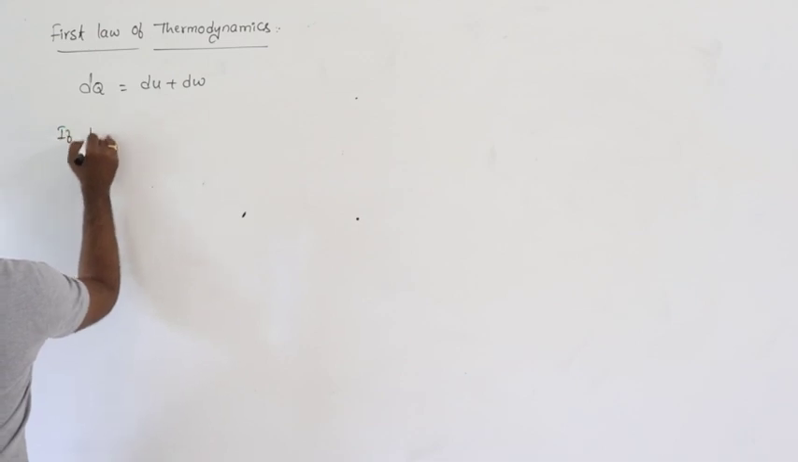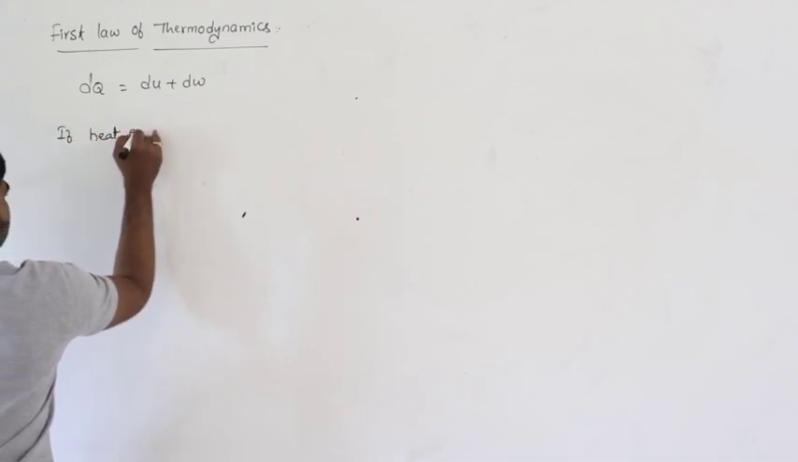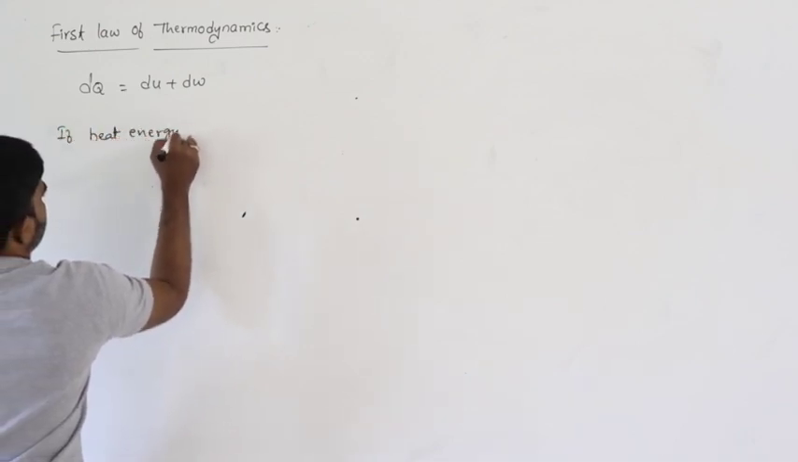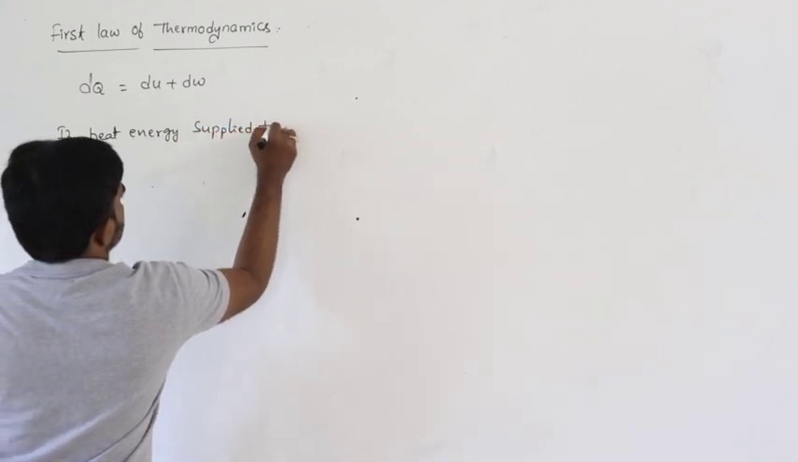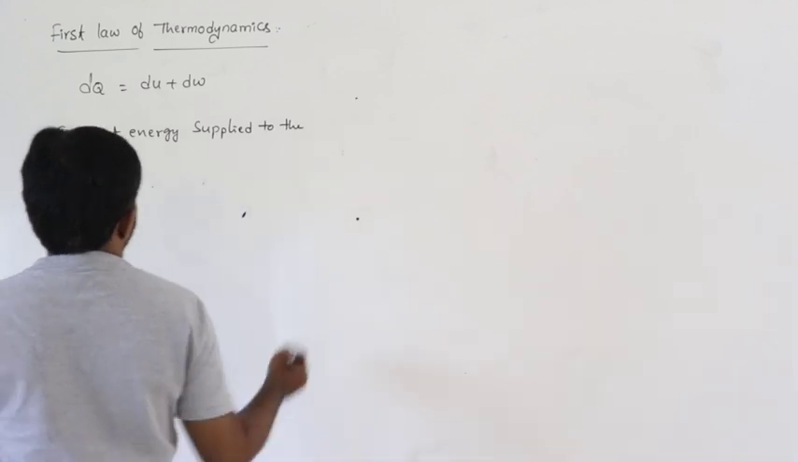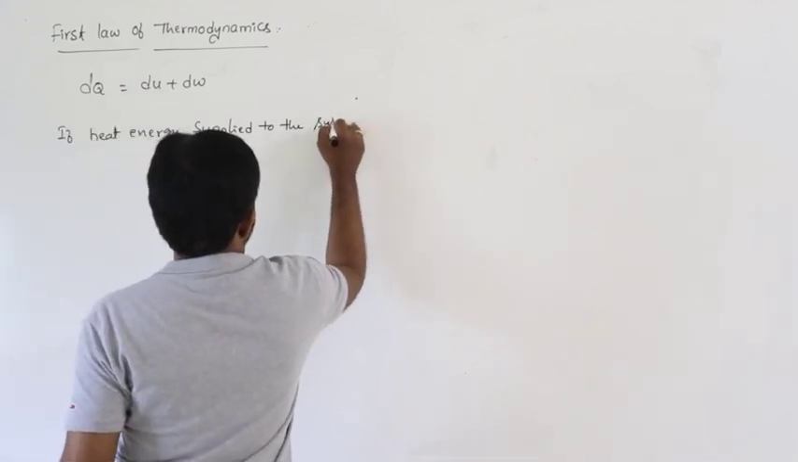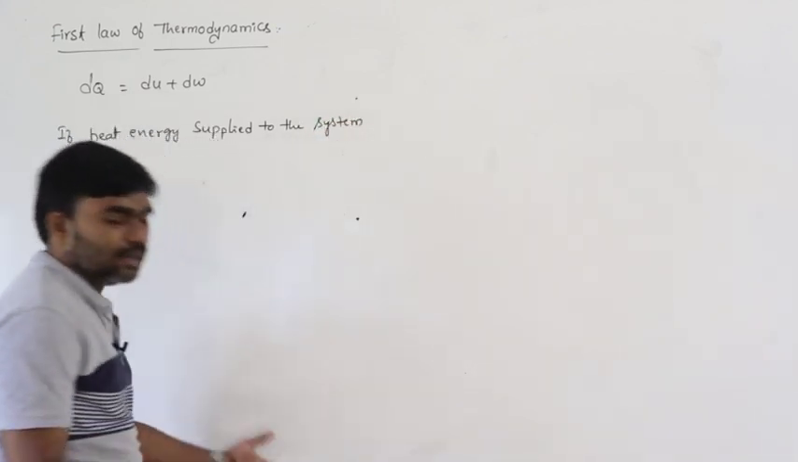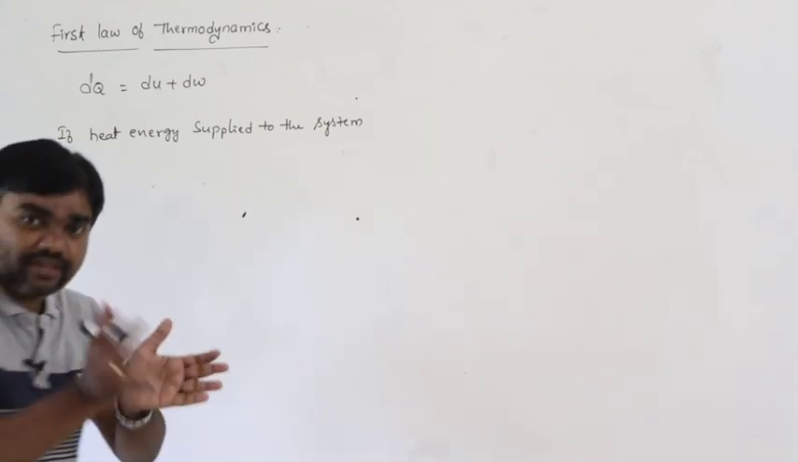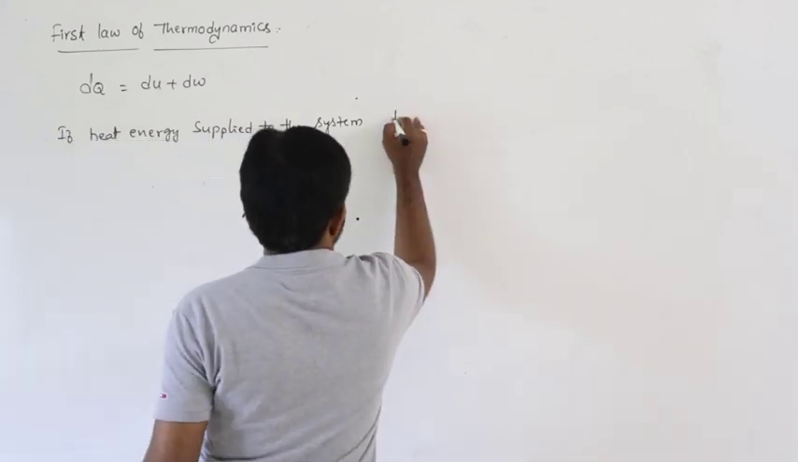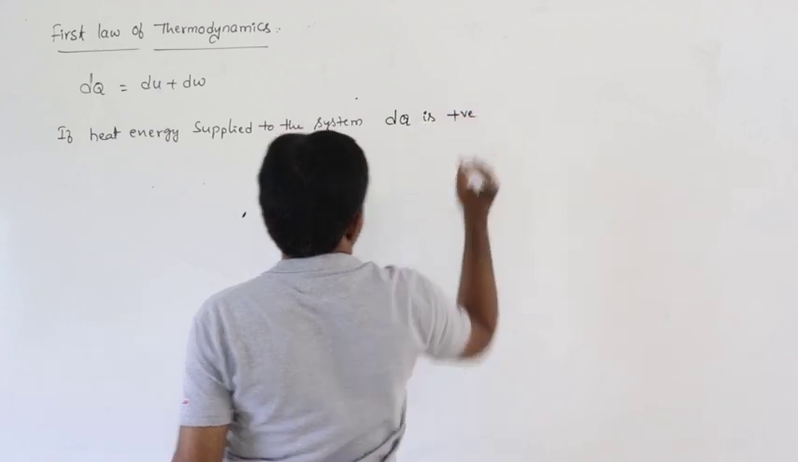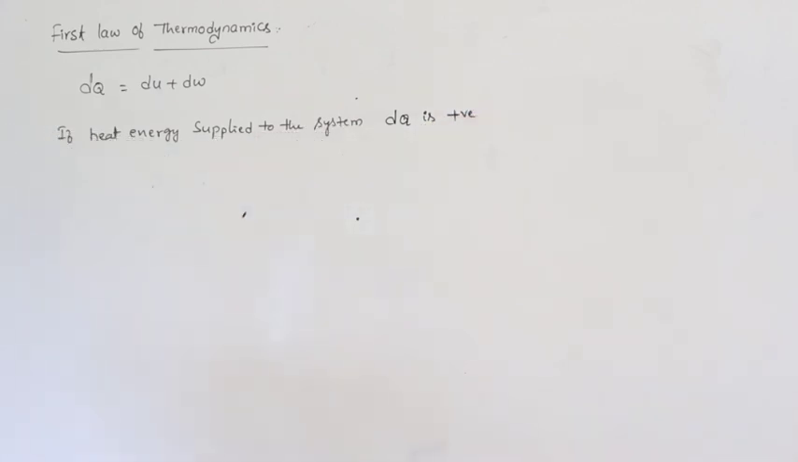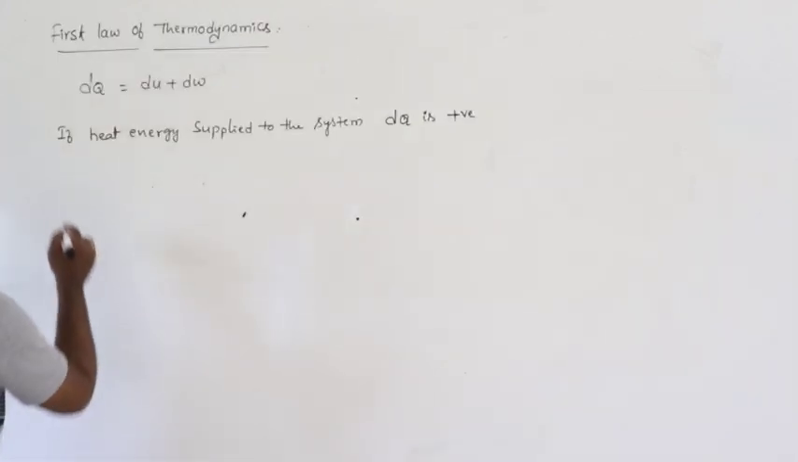If heat energy is supplied to the system, that means we are supplying heat energy, we are giving heat energy. So that means dQ is positive. If heat energy is supplied to the system, then dQ is positive.